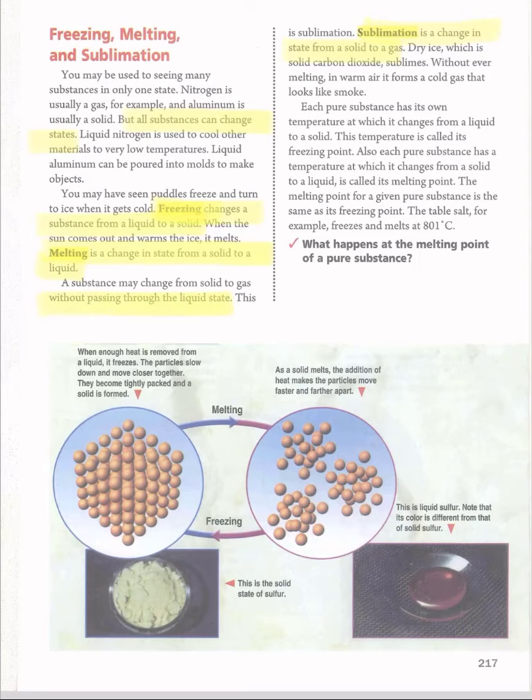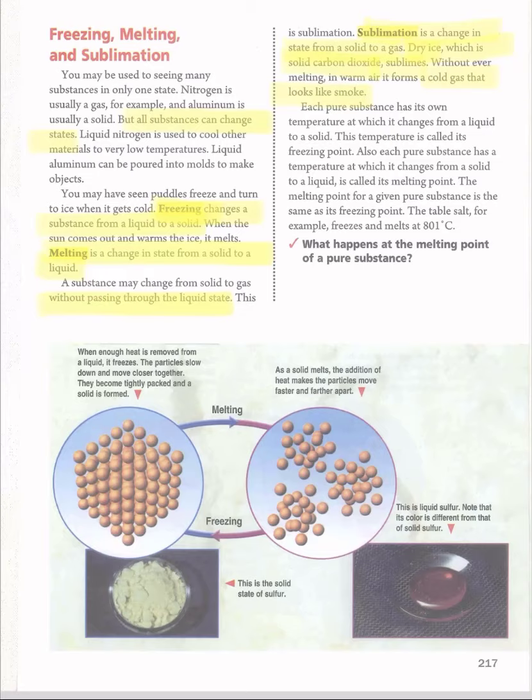It means the solid will change to what? To a gas without melting or passing through the liquid state. An example of sublimation is dry ice. Dry ice, which is what? Which is solid carbon dioxide, sublimates. It will change to what? It will change to a cold gas that looks like smoke.